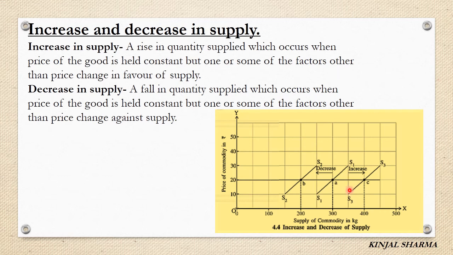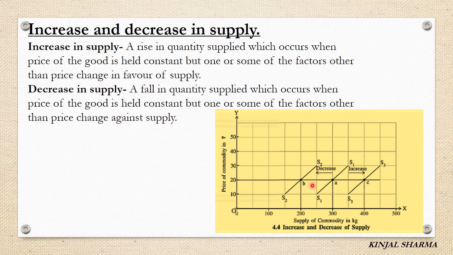So here, if cost of production falls, the price of factors of production falls, the state of technology improves, the number of suppliers increases, or any government policy changes in favor of supply, then even if the price of a good remains constant, its supply will increase. So the entire supply curve will shift towards the right. That is increase in supply.